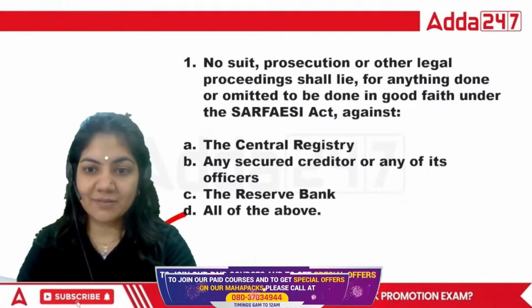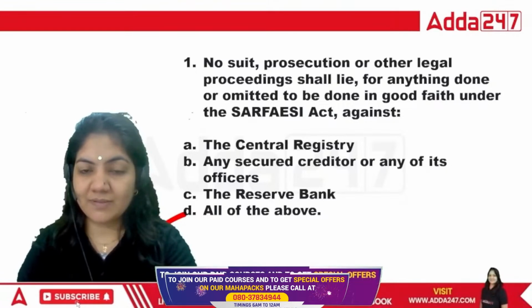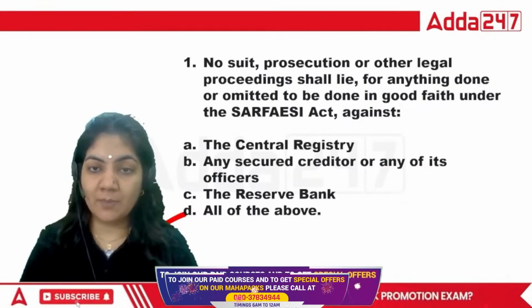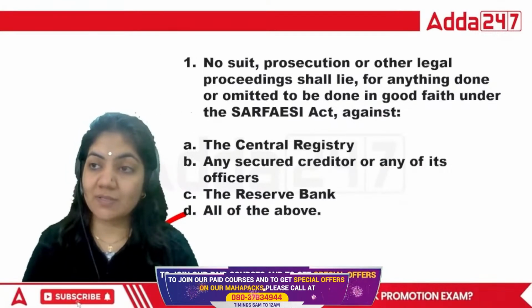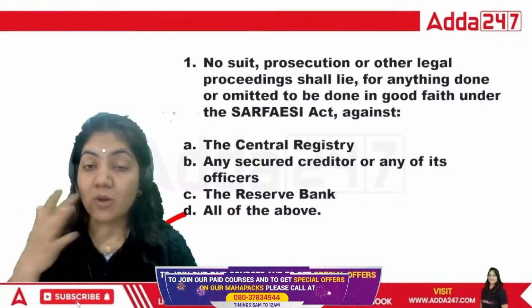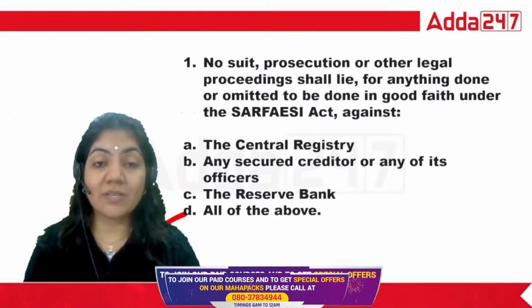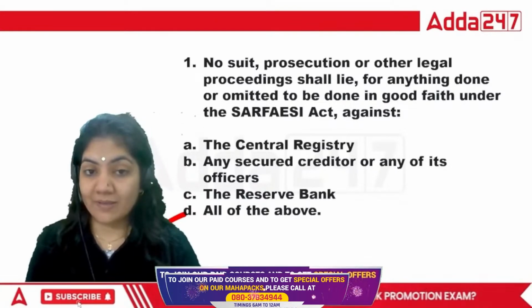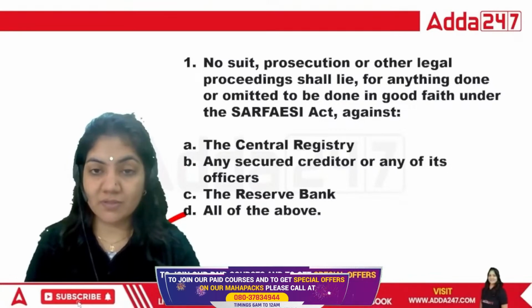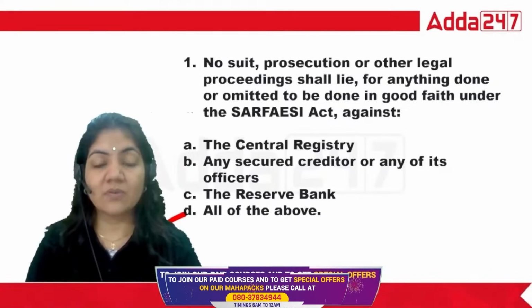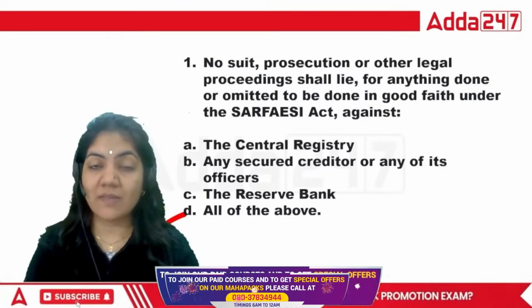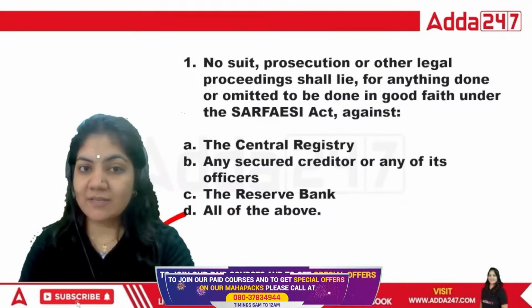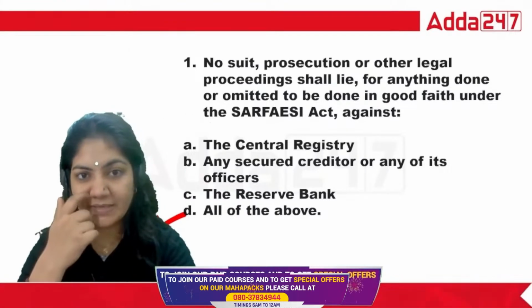I think that is clear. The main work of the Central Registry: suppose Nikita ma'am has given a property to the bank and financial institution, then it is the duty of the bank to register that property, so that I cannot use that property in another case, or otherwise I could commit fraud against the bank. That's why the Central Registry registers the property. The secured creditor is a bank and financial institution, and the Reserve Bank is the regulator of all the banks. So for the first one, D is the right answer. Got it? Next.